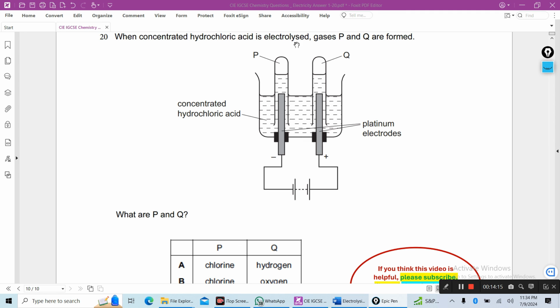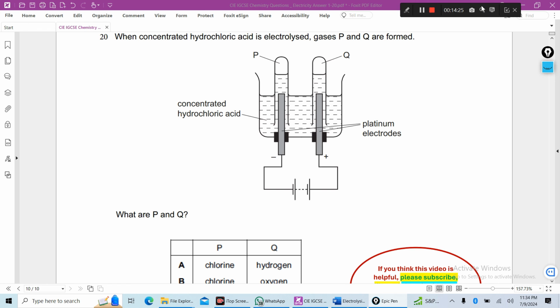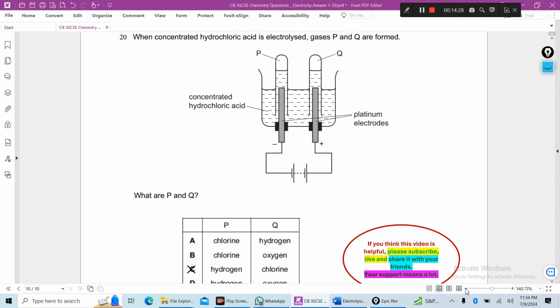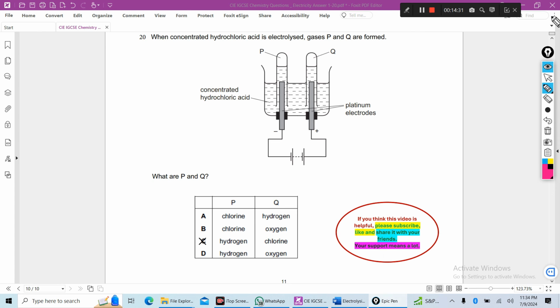When concentrated hydrochloric acid is electrolyzed, gases P and Q are formed. P forms at the cathode and Q gas forms at the anode, the positive electrode. So what are P and Q?